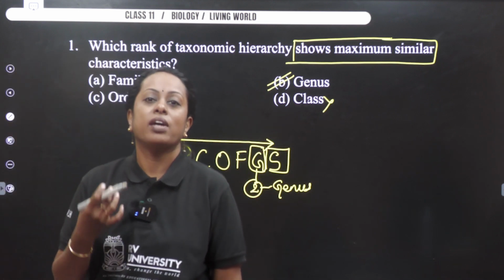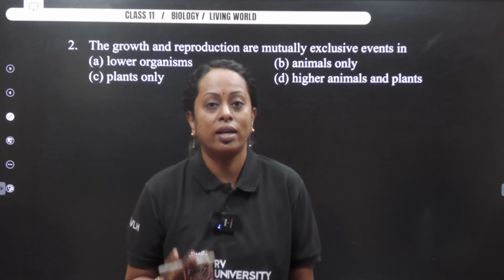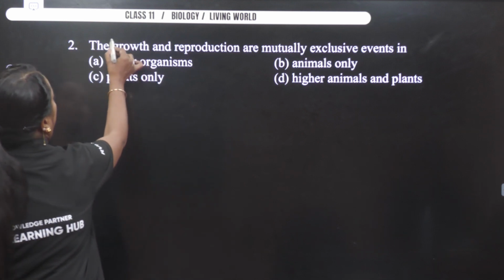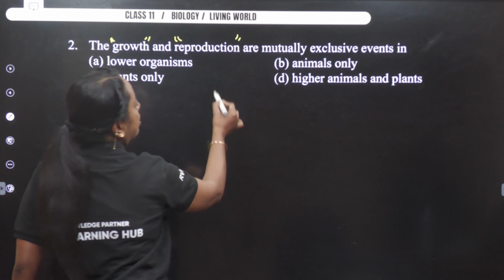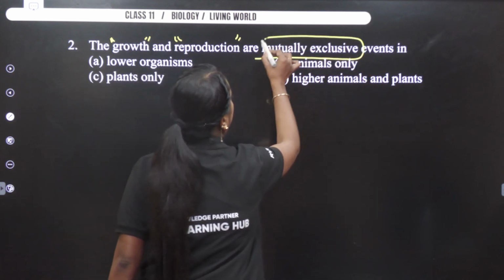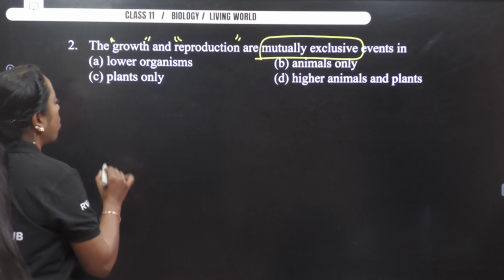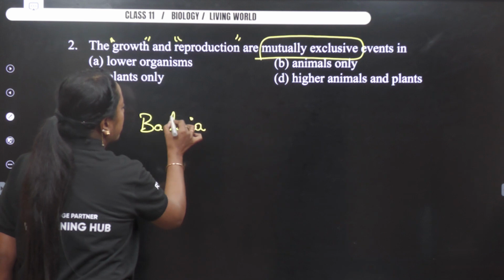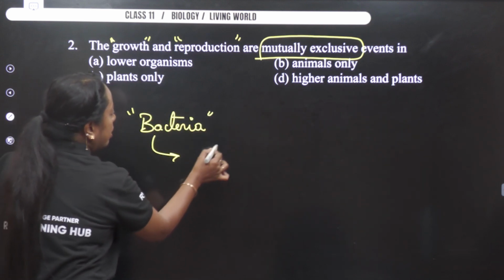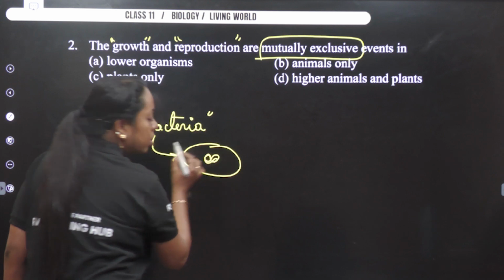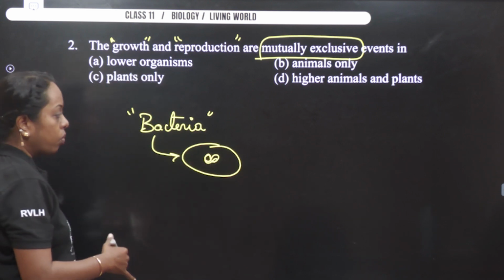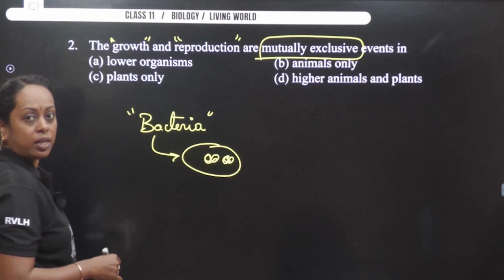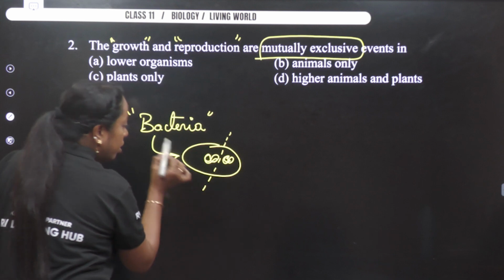If you check here, we are actually spending less than a minute to answer each question. Now again, let us concentrate on the question part. Growth, reproduction, see the word mutually exclusive. Did we come across the example in the previous class where we studied bacteria? I told you our bacteria decided to grow. When it decided to grow, it started replicating the genetic material and started to divide.